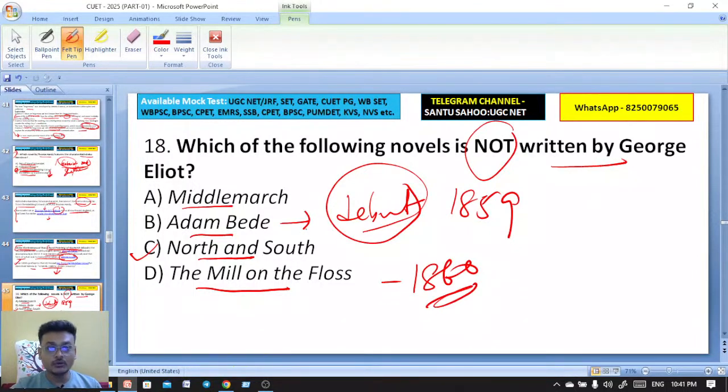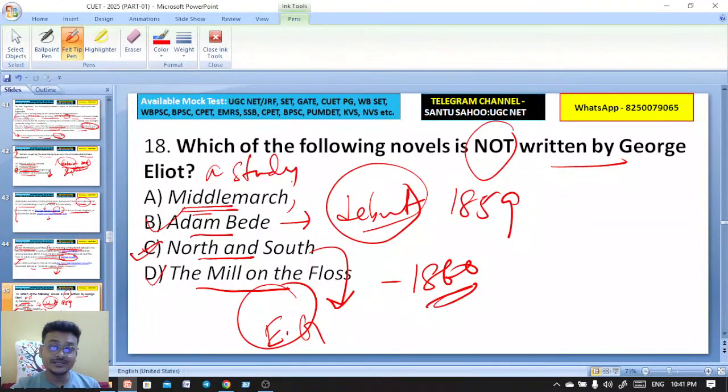Middlemarch is another novel, but North and South is by Elizabeth Gaskell. Exactly, Neetu. Very good. It's Elizabeth Gaskell. North and South is not written by George Eliot. The debut novel of George Eliot is Adam Bede, and the second novel is The Mill on the Floss. Whereas Middlemarch is also an important novel by George Eliot, having a subtitle called A Study of